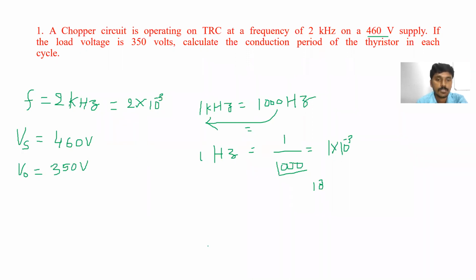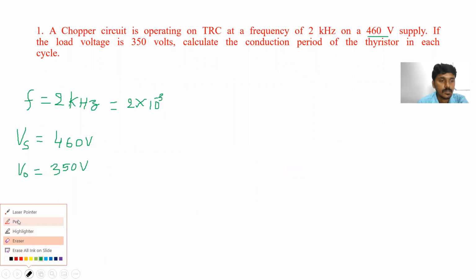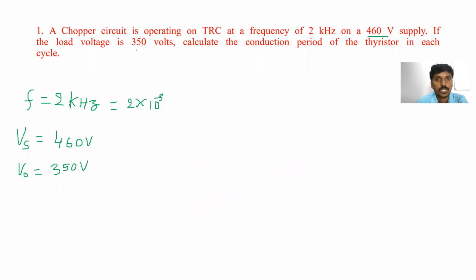Okay, let's see. I will check later. Just wait. I will send you a message, Shubham. Okay sir. Okay, so now take 2 into 10 to the power of minus 3. Next, supply voltage is also given, 460 volts.